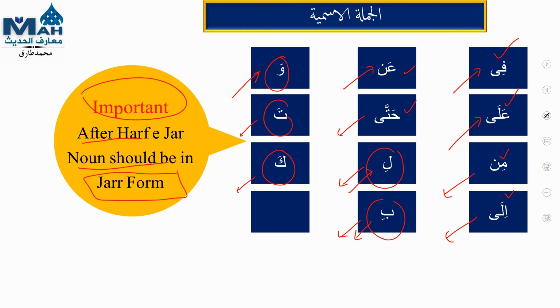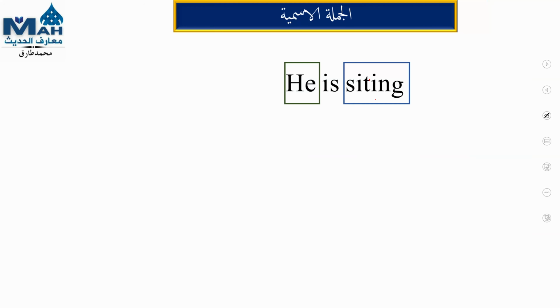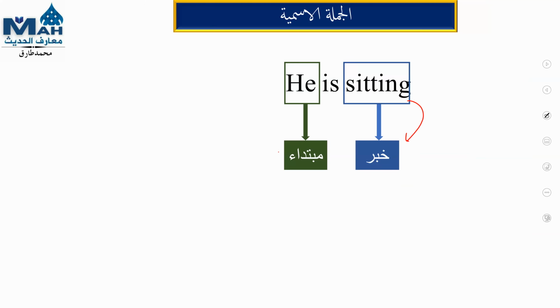So the sentence is, he is sitting. I think it's a double T, I forget. So this is al-jumlatul ismiya, and we know al-jumlatul ismiya consists of mubtada and khabar. We already learned how to pick out mubtada and khabar. In this sentence, our mubtada is he and our khabar is sitting. Now we'll translate that sentence, then inshallah we'll move forward.